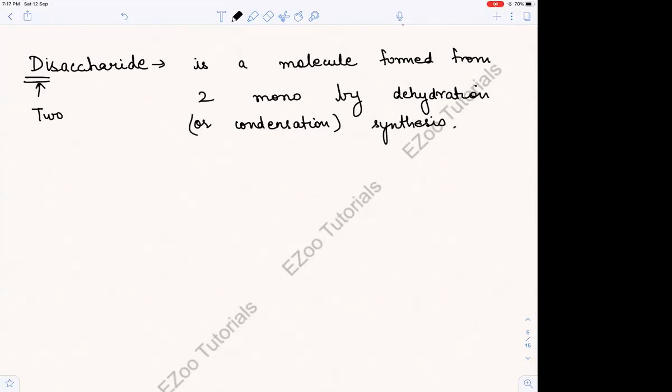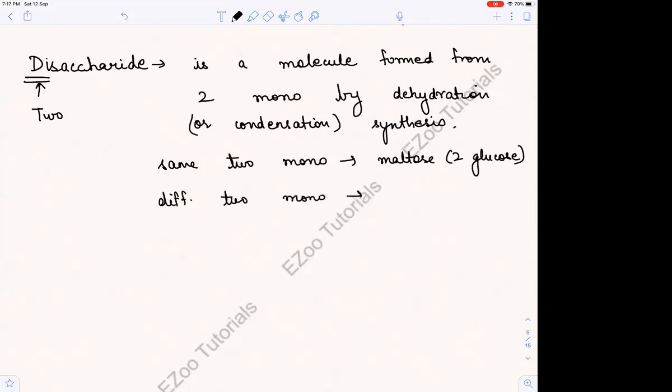And they can be the same two monosaccharides, like in maltose, 2 glucose, or there can be two different monosaccharides, right? Like in lactose, like in sucrose, glucose and fructose.